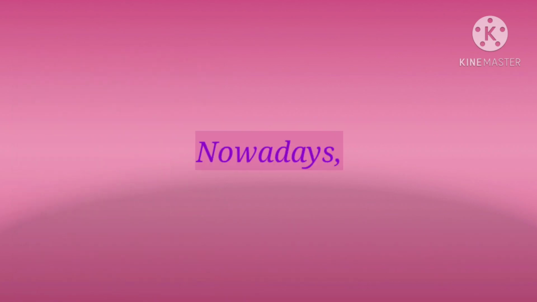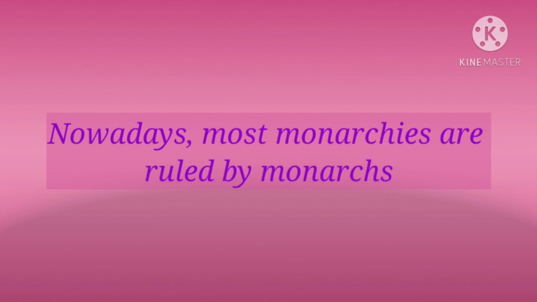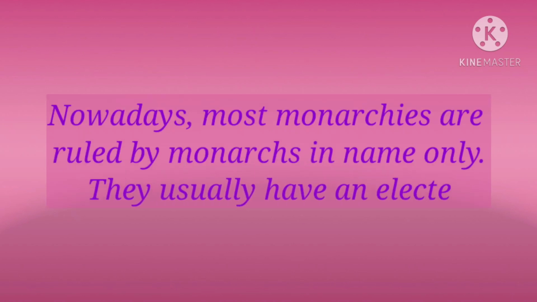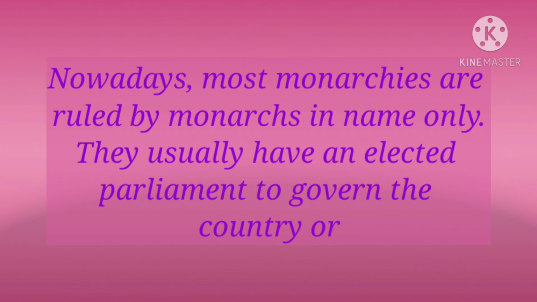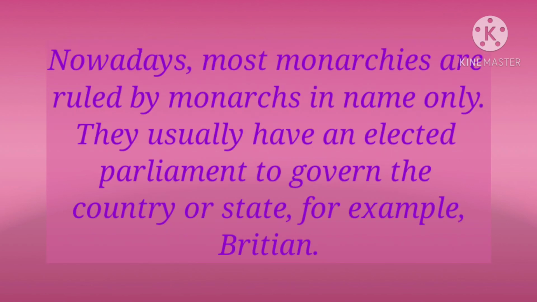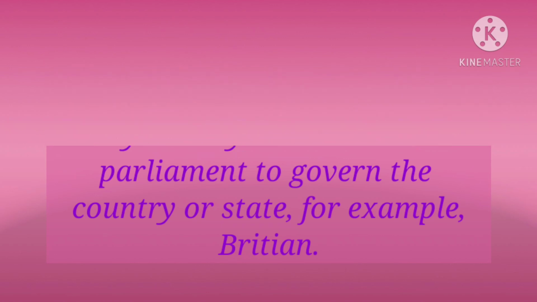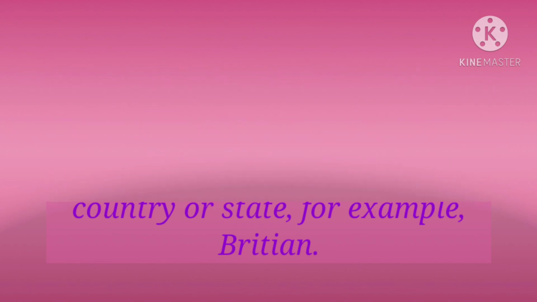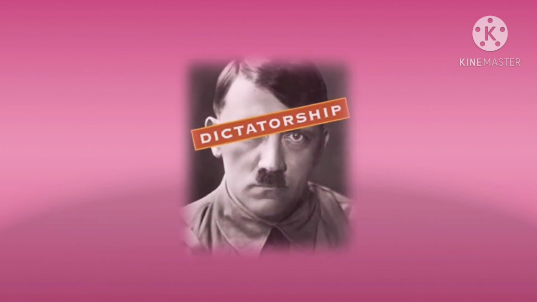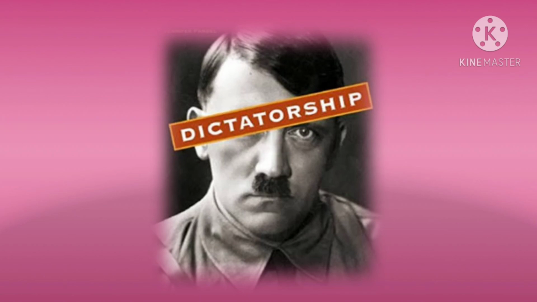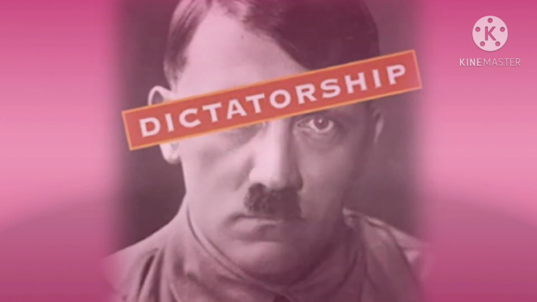Nowadays, most monarchies are ruled by monarchs in name only. They usually have an elected parliament to govern the country or state, for example, Britain. Yet another form of government is dictatorship or authoritarian.